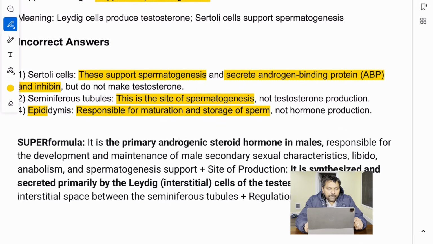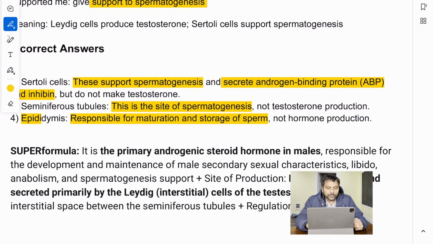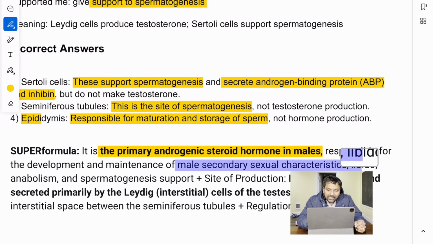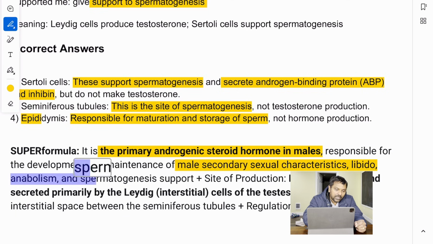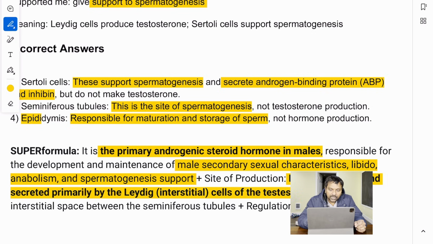So what is the super formula here? The super formula here is the primary androgenic steroid hormone in males. What is that? Testosterone. You see? When we say these key words and phrases, your mind is already thinking about the answer, right? So what does testosterone do? Male secondary sexual characteristics, libido, anabolism, spermatogenesis support. And it is synthesized and secreted primarily by the Leydig cells of the testis.